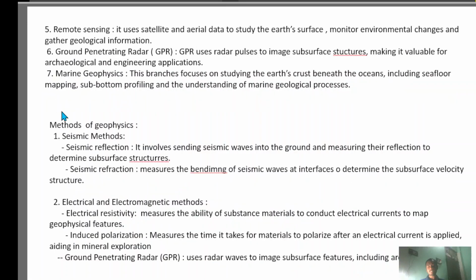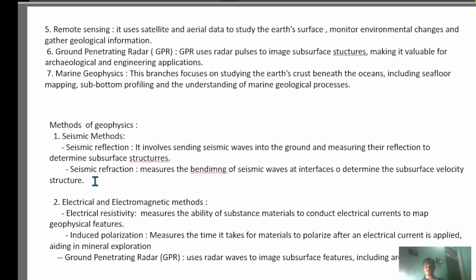Next, remote sensing. This is also the next unit, like unit 6. It uses satellite and aerial data to study the Earth's surface, monitor environmental changes, and gather geological information. Okay, next we are going to understand GPR, ground penetrating radar.